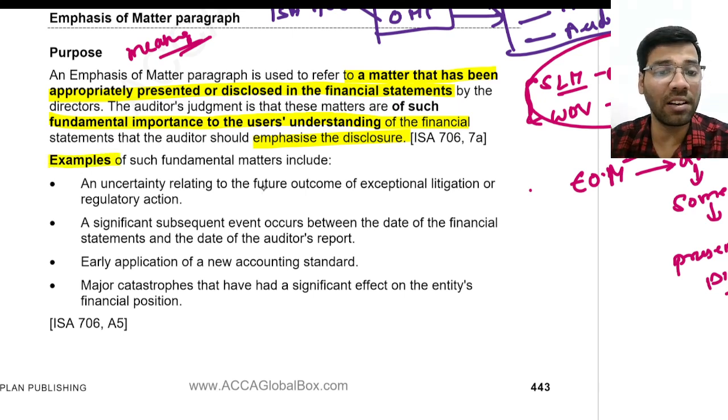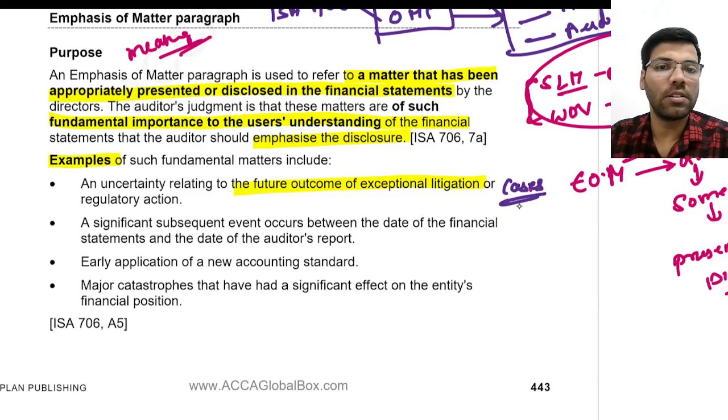Now coming to examples. An uncertainty related to the future outcome of exceptional litigation or regulatory action. In simple language, the outcome of court cases. This is already disclosed in financial statements under contingent liability. But still, if the auditor wants to highlight this, he can highlight that.